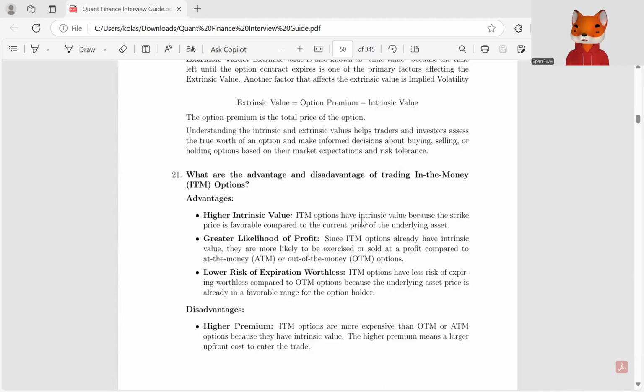While the disadvantages are that ITM options usually have a higher premium than OTM or ATM options because they have intrinsic value. The higher premium means a larger upfront cost to enter the trade.